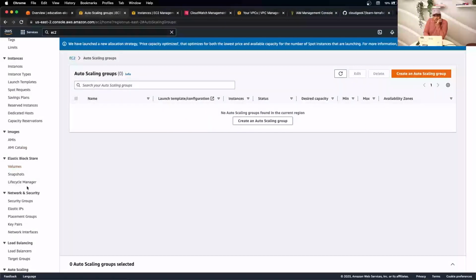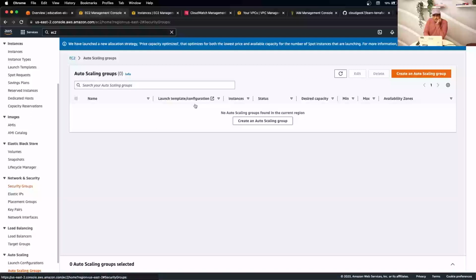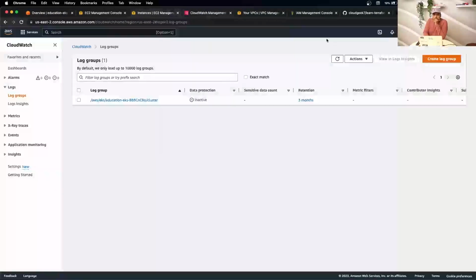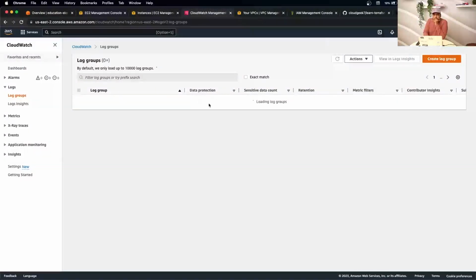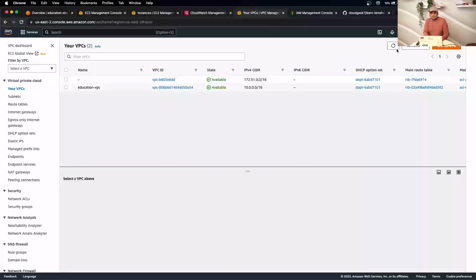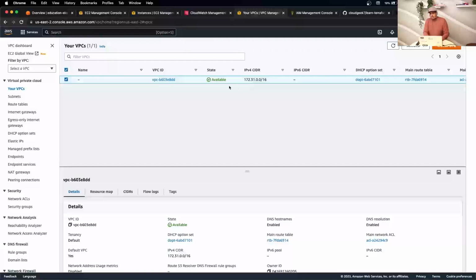So here, let's go. Security groups we have also seen, right? So let's see if that's security groups also gone. All terminated. Refresh, so you can see it's inactive. Yeah, all the log groups are gone. The VPC will be gone after it's completely destroyed. Yeah, it's gone. So our VPC landing zone is gone.